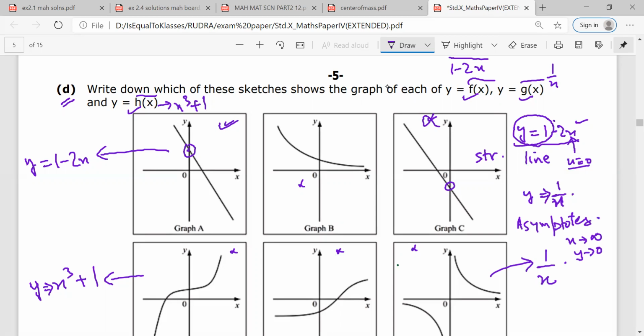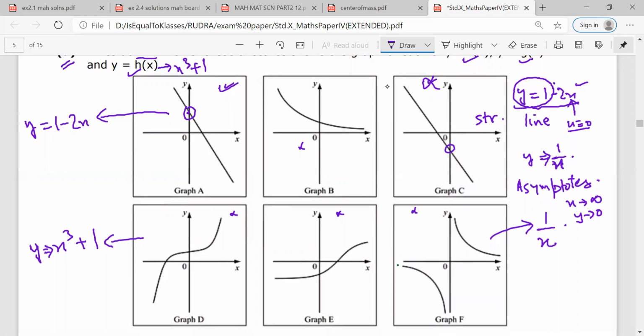In all these graphs, the only graph which is having an asymptote is this graph. And if I want to study it carefully, when x is going to infinity, my y is going to 0. Is there any doubt? No, sir.